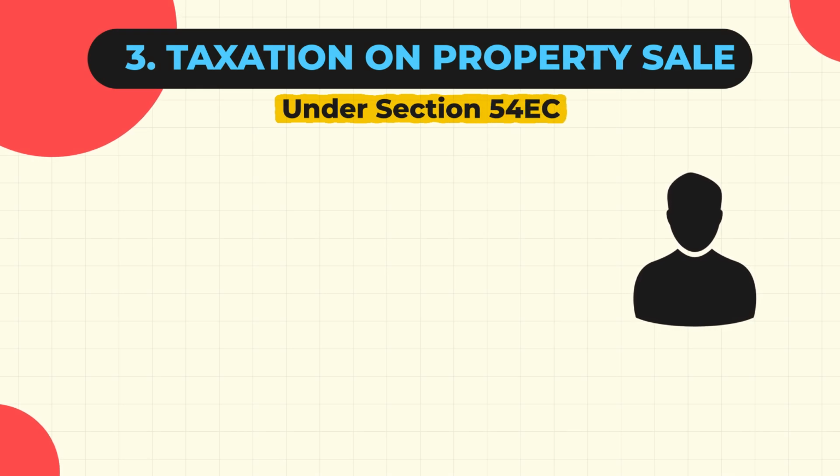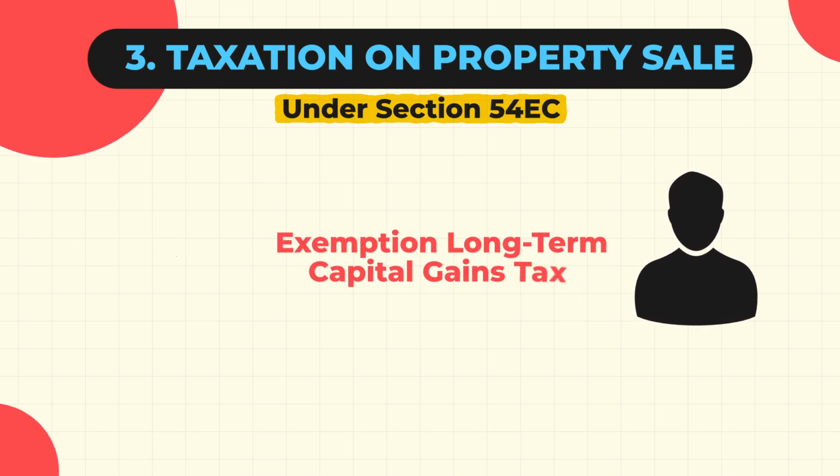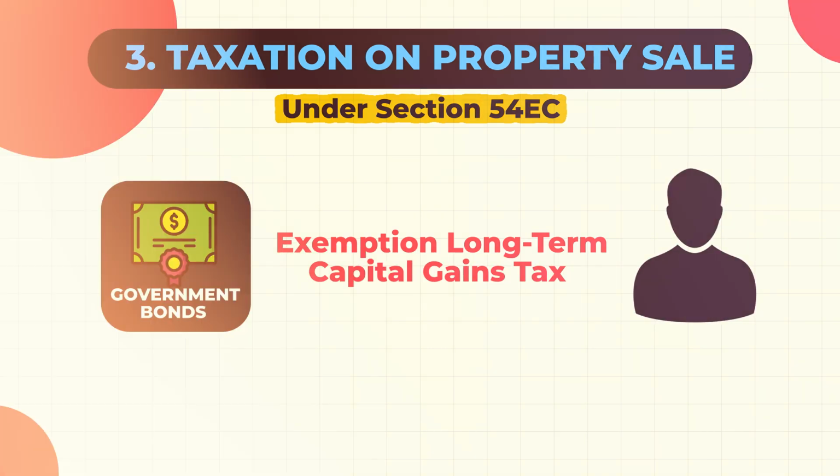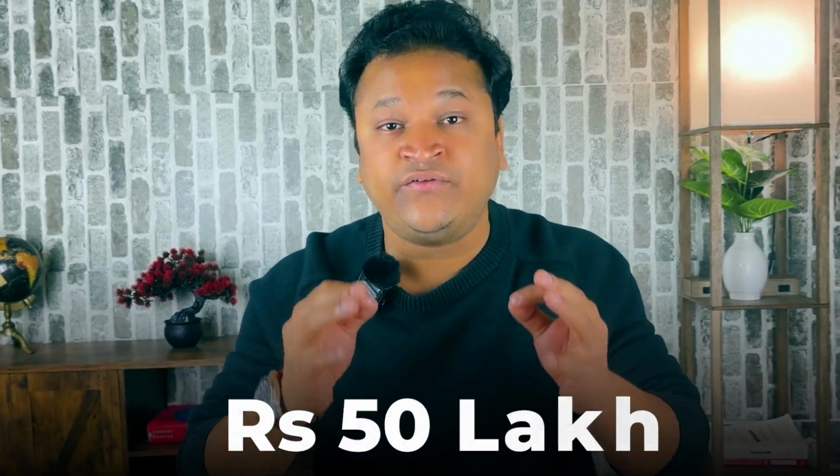Another provision under Section 54EC allows you to exempt the long-term capital gains tax by investing in specific government bonds, but within a specific time frame. Remember that only certain government bonds are eligible for exemption on long-term capital gains from selling a property, and the maximum limit on capital gains that can be exempted is 50 lakh rupees.